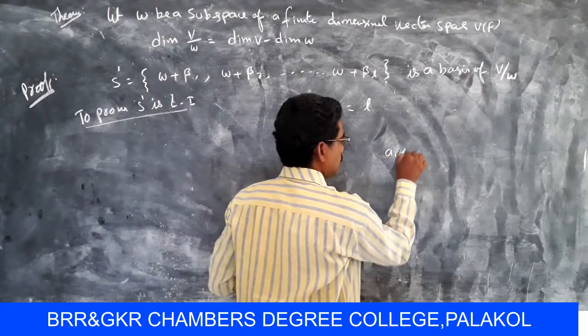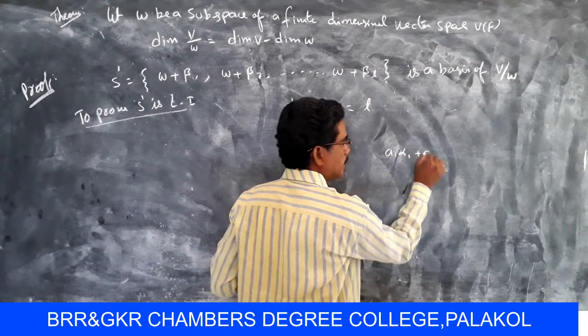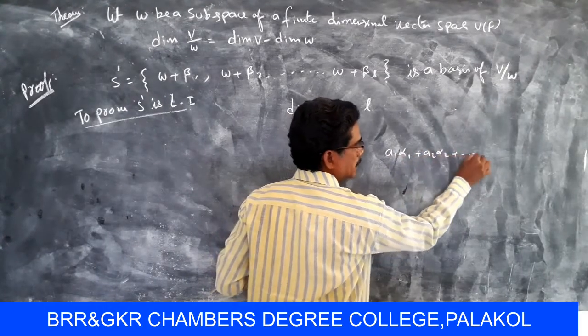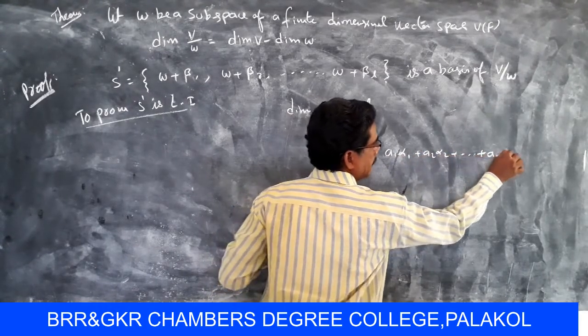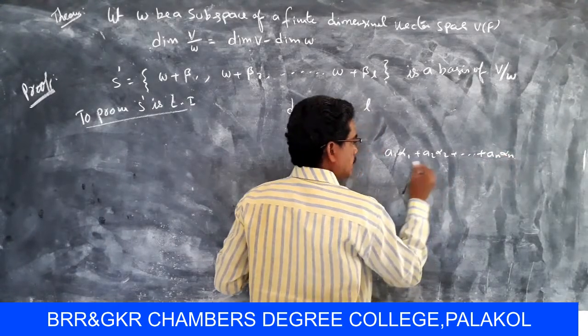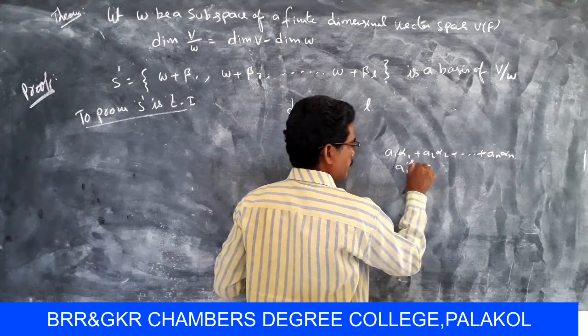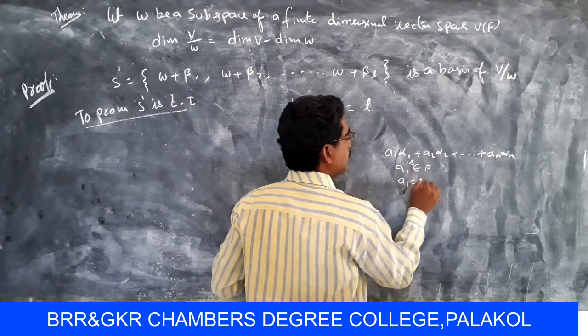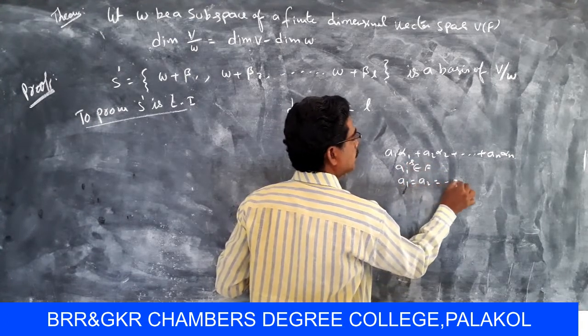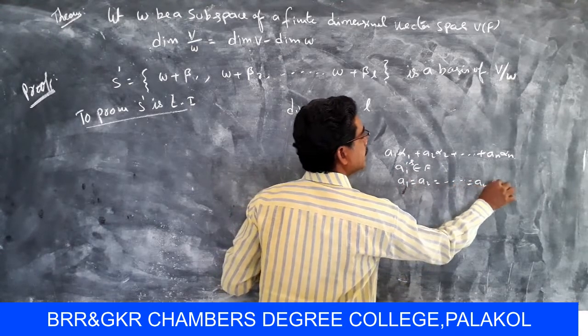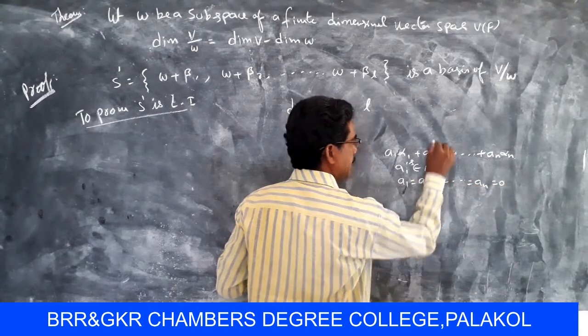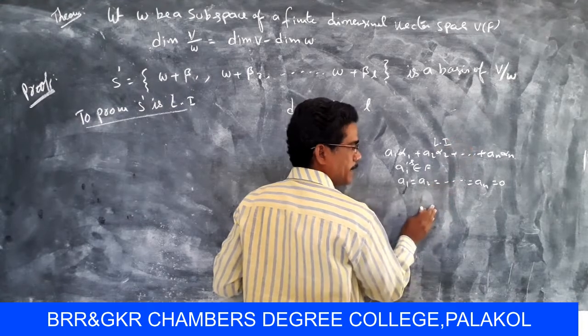Suppose the linear combination a1 α1 + a2 α2 + ... + an αn, where the ai belong to F, and a1 = a2 = ... = an = 0, then it is linearly independent.